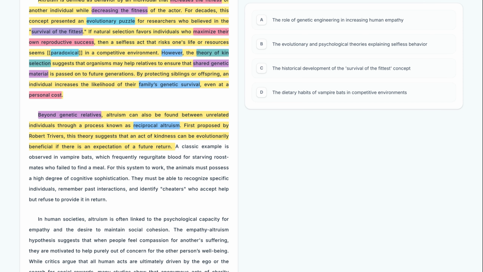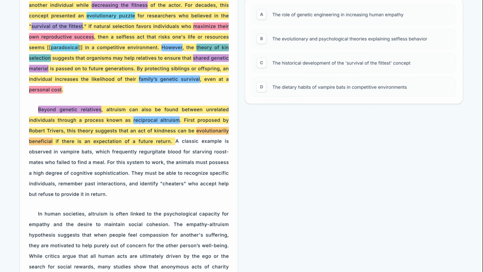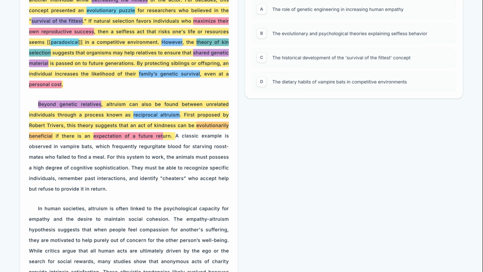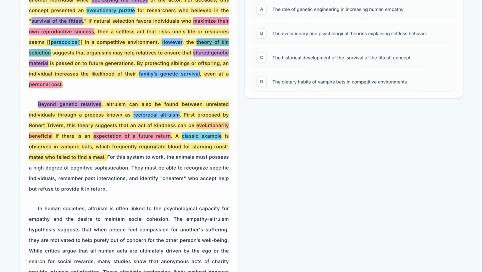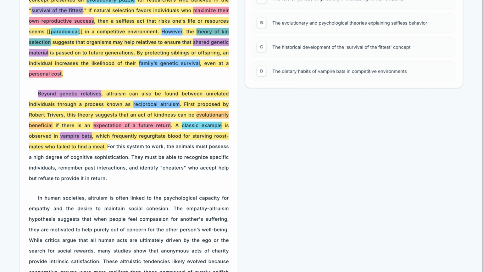This sentence explains the logic of reciprocity, where an act is evolutionarily beneficial because of the expectation of a future return. It's essentially a biological version of, "I'll scratch your back if you scratch mine." A classic example is observed in vampire bats, which frequently regurgitate blood for starving roostmates who fail to find a meal. The author provides a classic example involving vampire bats to ground the theory in real-world observation. This illustrates that even non-human animals engage in complex sharing behaviors to survive.